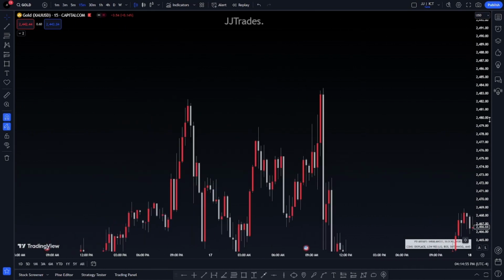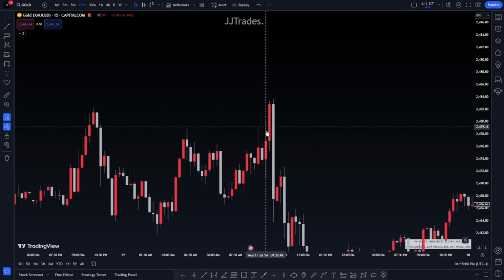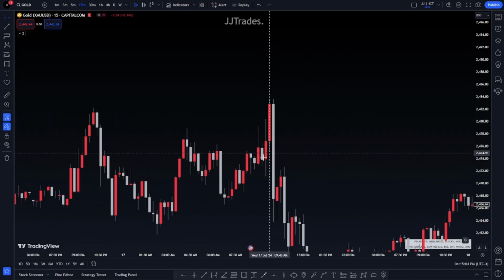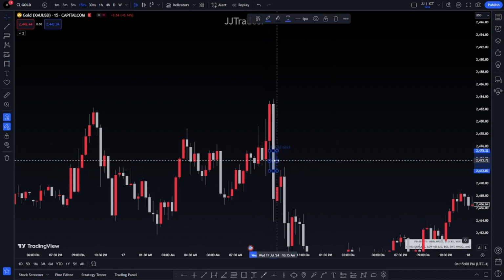Okay. So anyways, let's look to the next one here, which is right here. You see how we have these two up candles, which is a bearish order block with this fair value gap within it, supercharging the change of state of delivery. Let's go ahead and mark these levels out. Fair value gap.